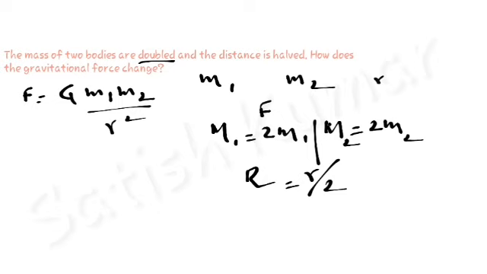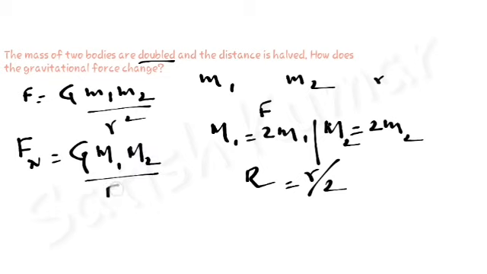Now the new gravitational force. The gravitational force in this second case, let it be Fn, is equals to G. This is a universal gravitational constant which cannot be changed. Capital M1 and capital M2 by capital R square. Okay.